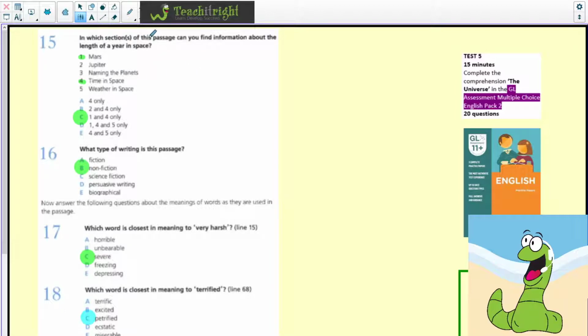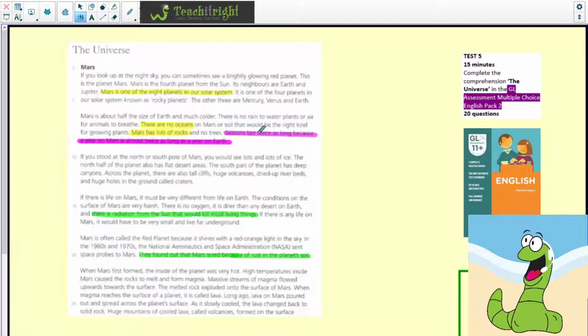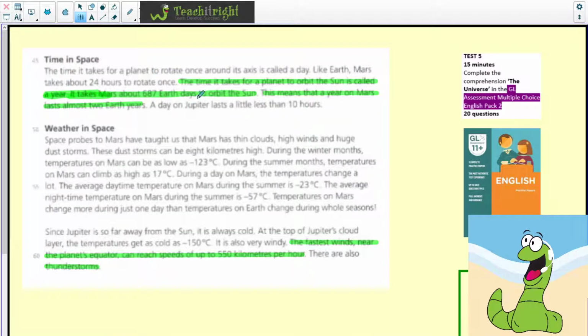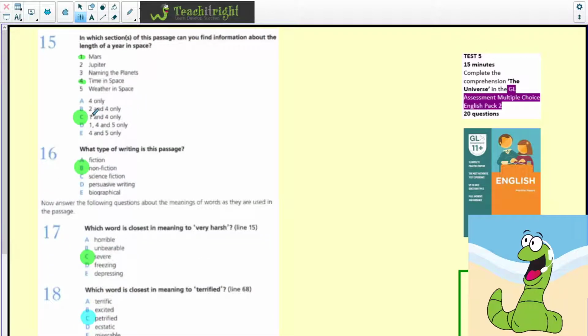Question 15. In which section of this passage can you find information about the length of a year in space? And there's actually two places. There's the section on Mars and there's the section under time in space. So in Mars, when it talks about seasons lasting twice as long because a year on Mars is almost twice as long as a year on Earth. And then under time in space, it talks about the time it takes for a planet to orbit the sun is called a year. It also says here, this means that a year on Mars lasts almost 2 Earth years. So there's plenty of references in those two particular paragraphs. So the answer is C, because it comes in 1 and 4.